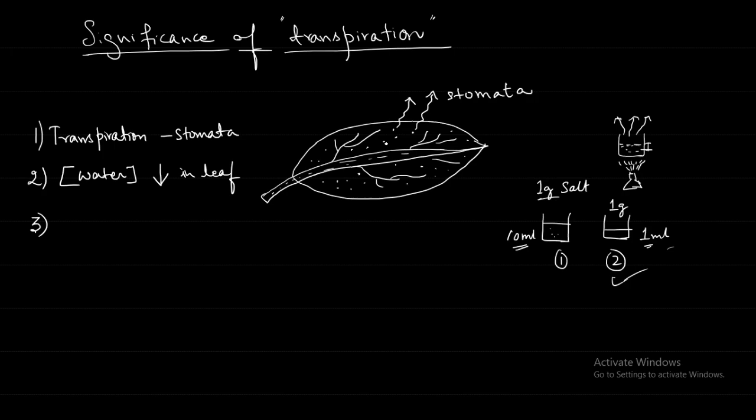What tissue? Xylem. And all of you know xylem, what does it transport? Water and minerals. Upward conduction of water. So here in the veins there is xylem, and xylem has more water and minerals.